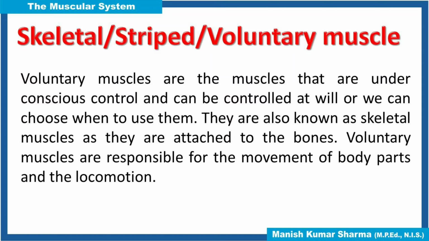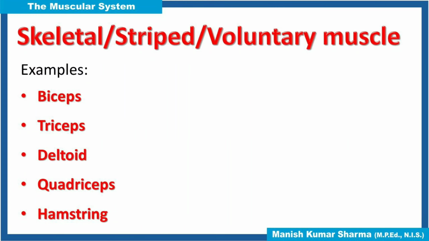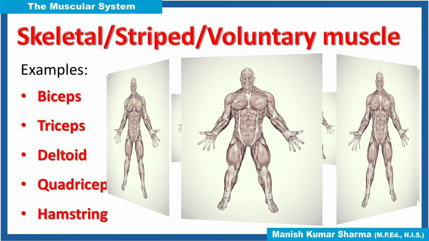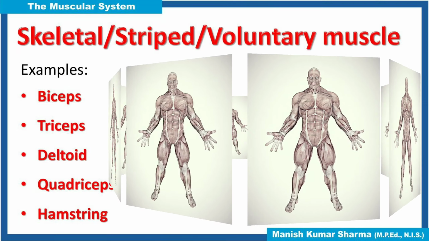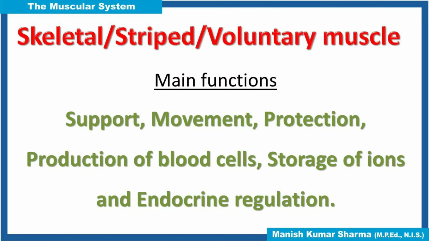Voluntary muscles are responsible for the movement of the body parts and locomotion. Some examples of voluntary muscles are biceps, triceps, deltoid, quadriceps and hamstring. The main functions of voluntary muscles are support, movement, protection, production of blood cells, storage of ions and endocrine regulation.